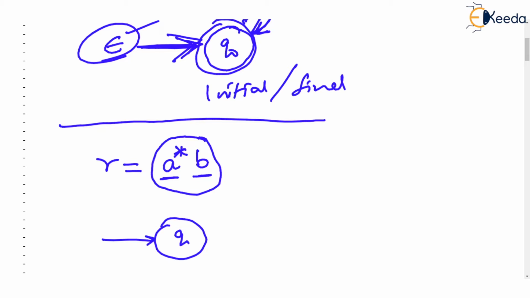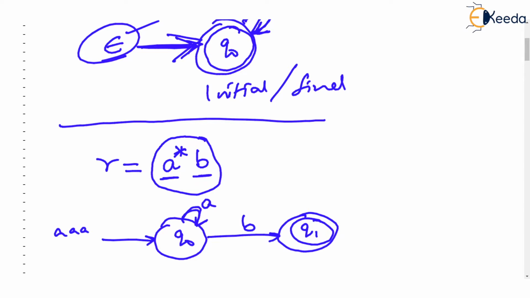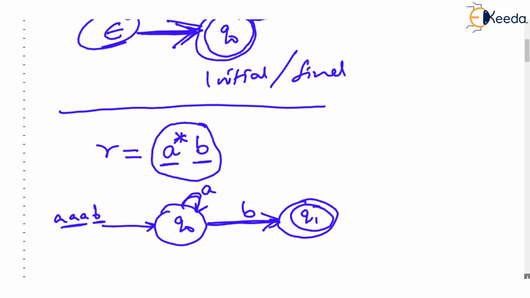We will have state Q0 and we will loop on a. This is clearly 0 or more a's, but followed by b. And we will put Q1 state as the final state. So, any string which is given of the form 0 or more a's followed by b will reach the final state, isn't it? But so far so good. These are very simple regular expressions. What if we are given a regular expression, let's say, as follows.